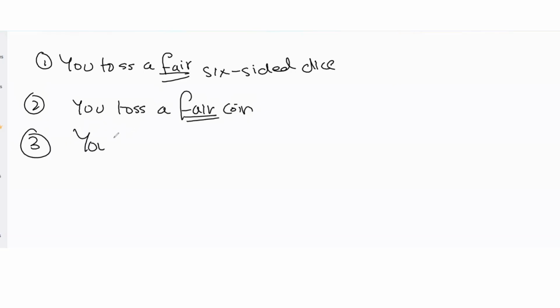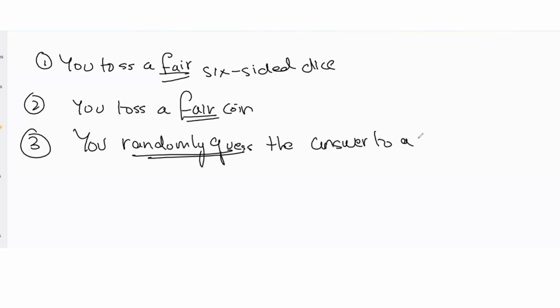Another example could be you randomly guess the answer to a true-false question on an exam.